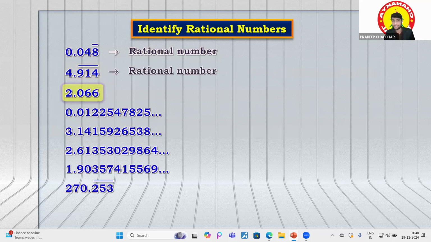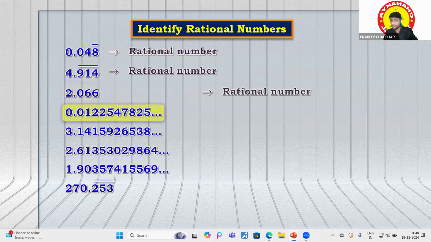After that, see this 2.066. This is terminating, completely terminated. We are getting a correct answer over there. This number is not repeating itself, so it is completely terminated. So it will be called a rational number.